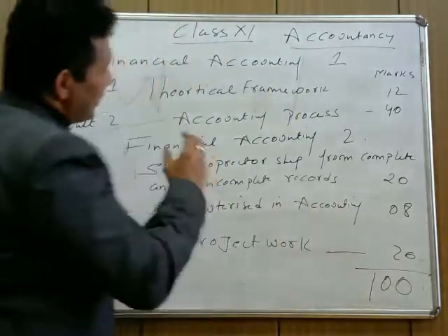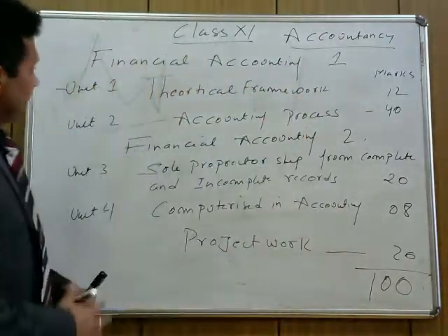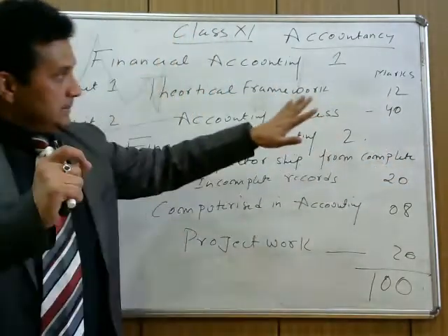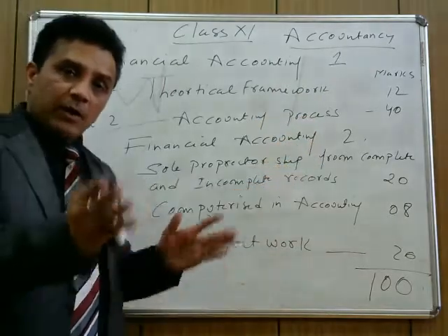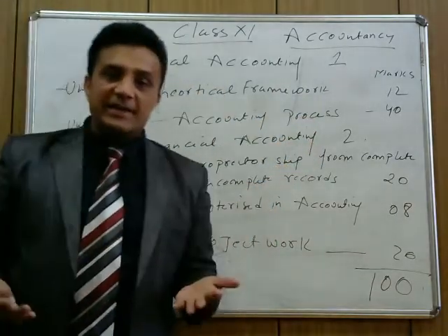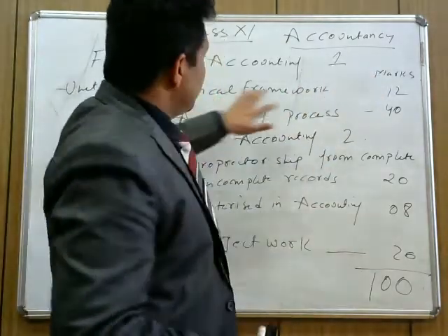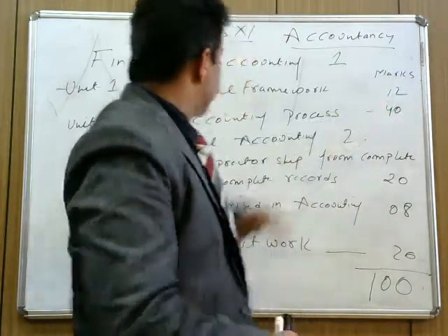So I'm just giving you a brief network. What is the syllabus in class 11th accountancy? Unit 1 is theoretical framework, which requires the components in accounting or accounting procedure, how accountancy works, how we create journal entries, how we make ledgers, and all these things. This theoretical framework, the guidelines and definitions, is of 12 marks.